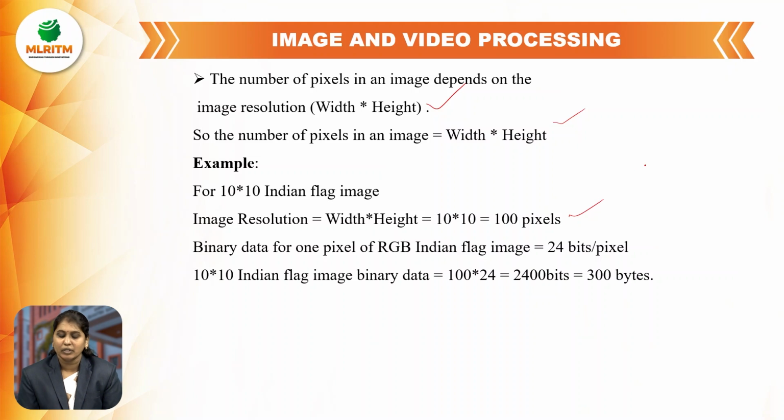Binary data for 1 pixel of an RGB Indian flag image is 24 bits. So for the 10 by 10 flag image, binary data is 100 times 24, which equals 2400 bits in total. Converted into bytes, that is 300 bytes.